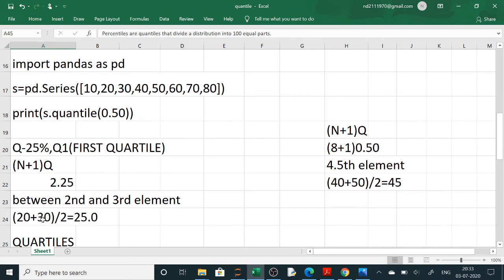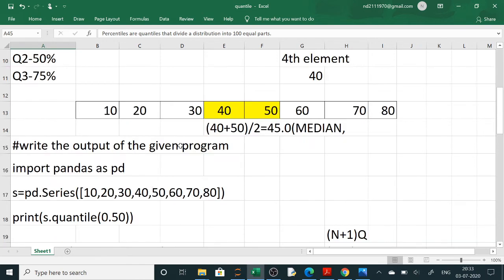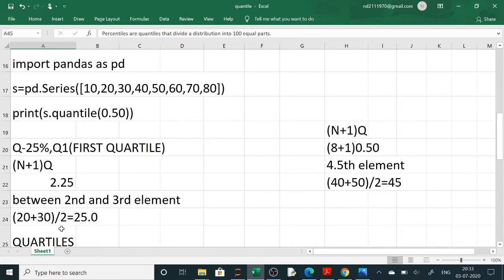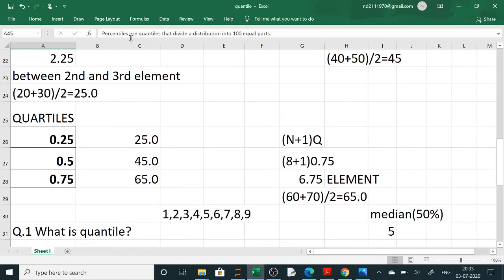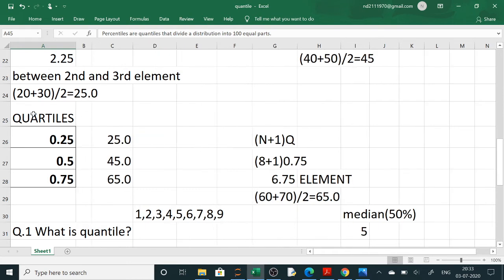Now the second and third elements are 20 and 30 here. So the average of the second and third element, 25.0, will be your first quartile. Clear? Like this, if they ask you all the quartiles, then you know that quartiles divide into 4 equal parts.